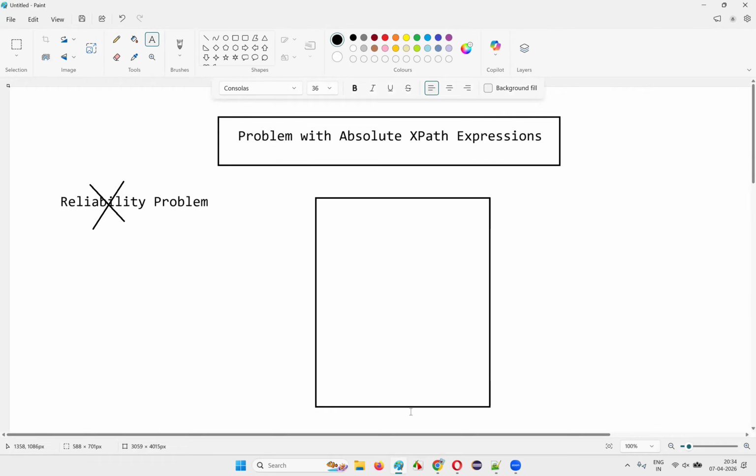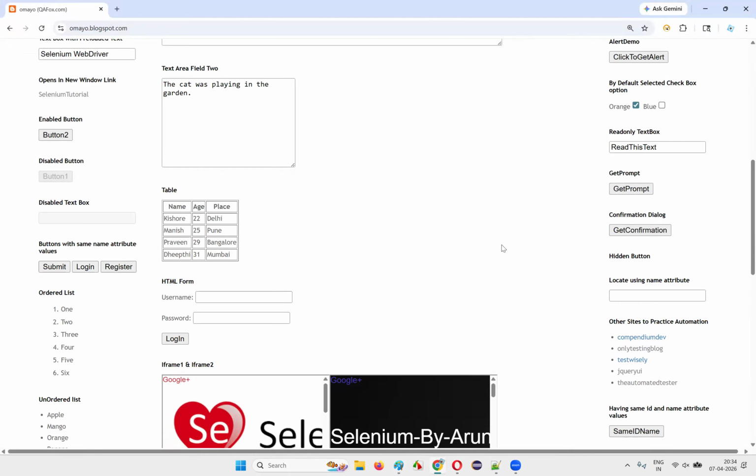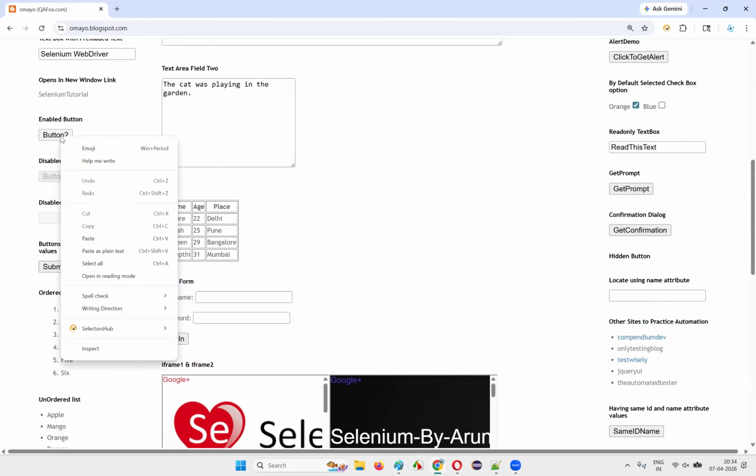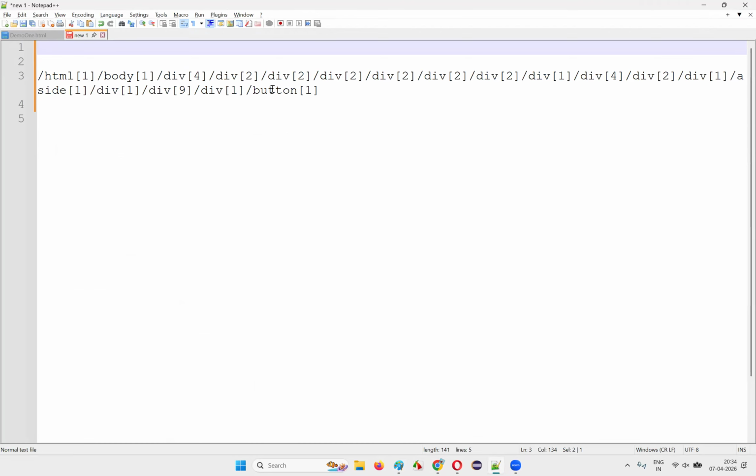So before doing any small change to the UI of this page, I already have the absolute XPath expression of this particular button like this. I already pasted it here. Okay. So it was like that.